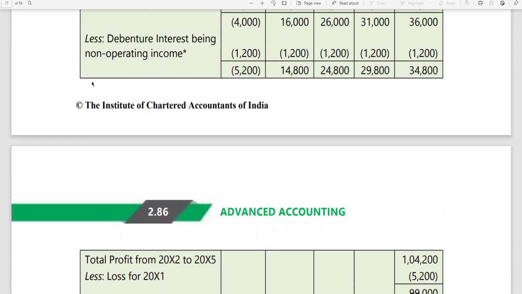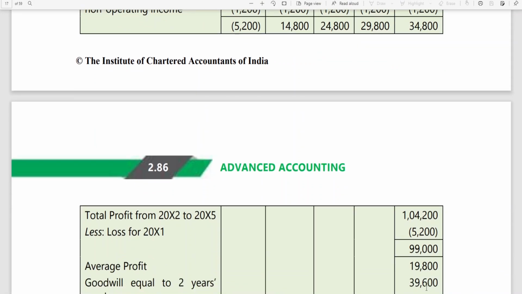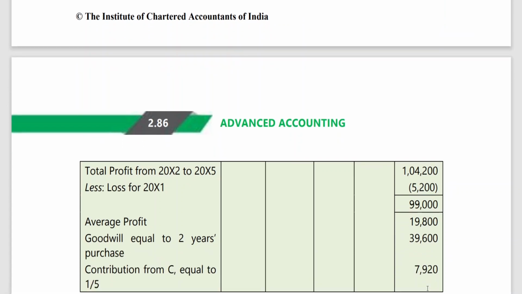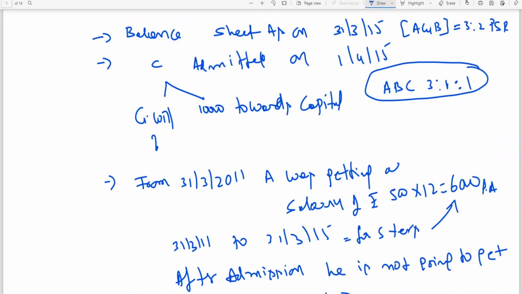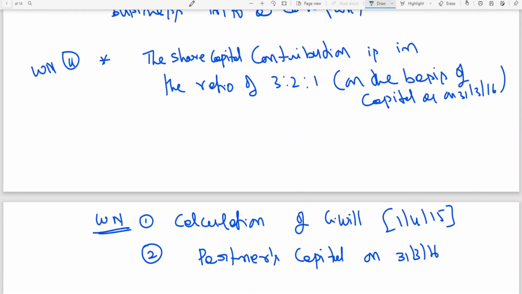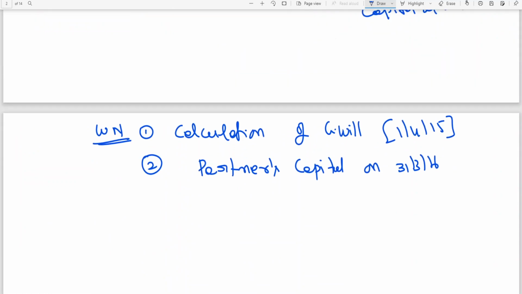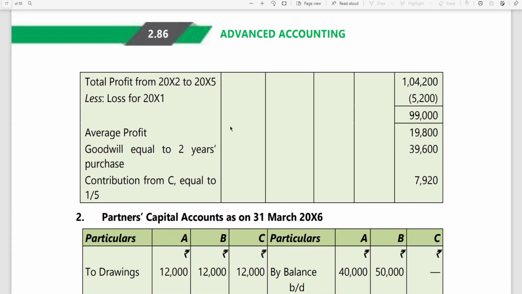First you have to find out the total profit. After finding out the total profit, you should go for the average profit. Goodwill is to be valued at 2 years purchase of average profit, which is coming to 39,600. And what is the contribution I have told you? C's contribution is 1 by 5th. The profit sharing ratio is 3:1:1, I think. This is what I have written. 1 by 5th of that 39,600 is 7,920.